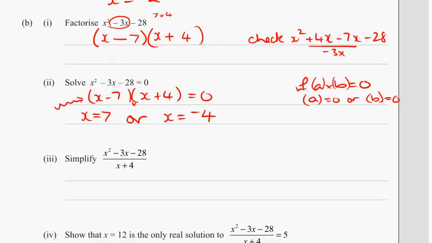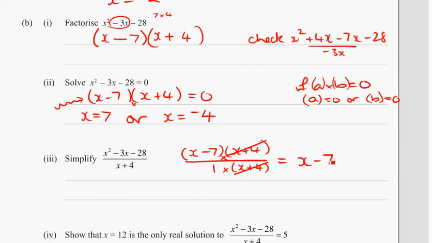Part 3, we're asked to simplify, and notice once again we've got the same quadratic on the top line. Now we can't just cancel where we like, because there's pluses and minuses on the top and bottom, and you can only cancel top and bottom when you have factors. Factor times factor. So the same quadratic. On the bottom I notice I have one lot of x plus 4. Now because I have factors multiplied, we can cancel out the common factor, leaving me with x minus 7.